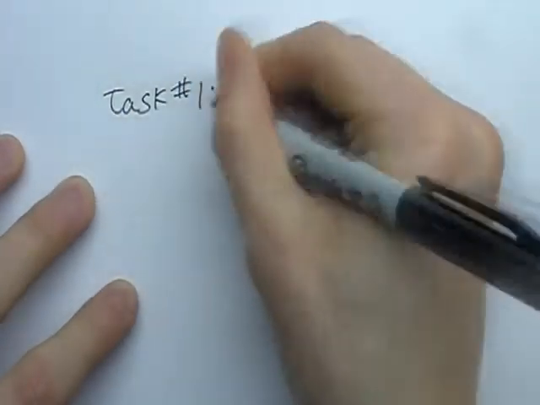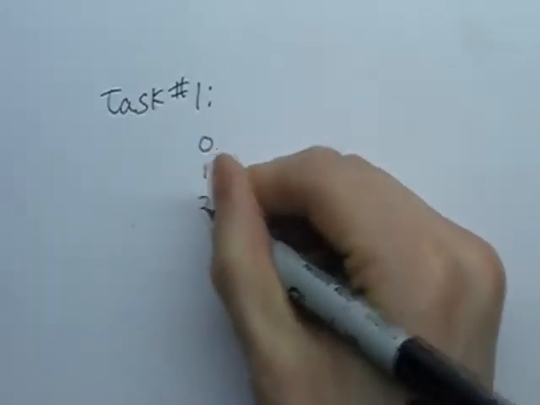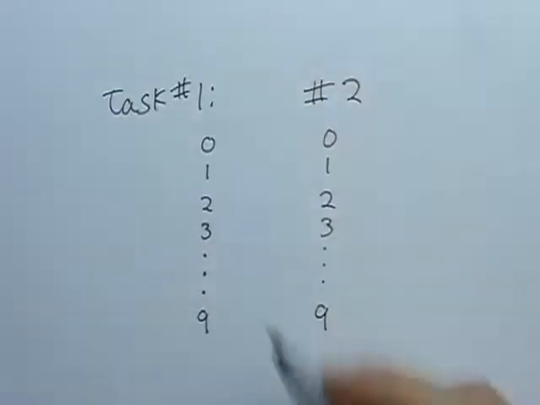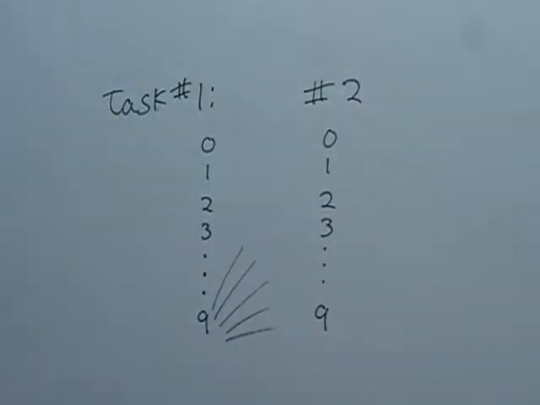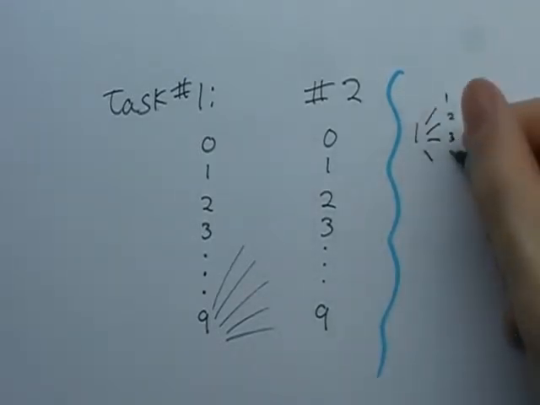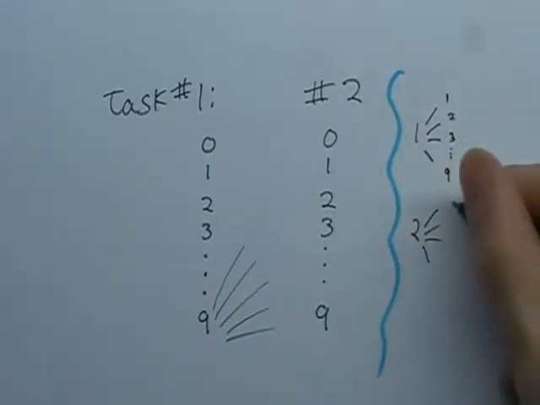So, for subtask 1, we have 10 outcomes. For subtask 2, there are also 10 outcomes, but be aware of the fact that there are already 10 outcomes for subtask 1. In other words, for each possible digit in subtask 1, there are 10 for subtask 2. Think about this as 10 times 10.